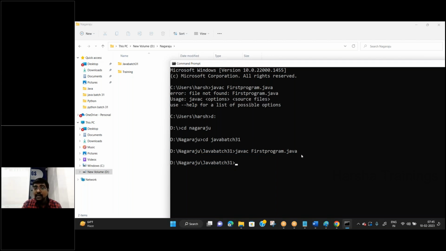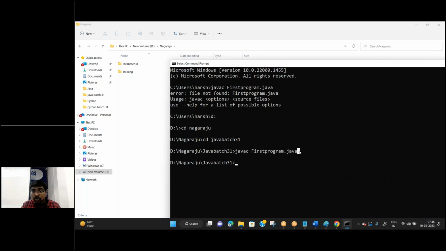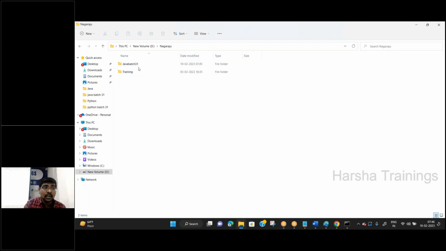Whenever this compilation step is completed, what happens? This is my source program, saved with .java. Once the compilation is completed, what does it generate? It generates a .class file. Check whether the .class file is generated in the same folder or not. Java batch 31.